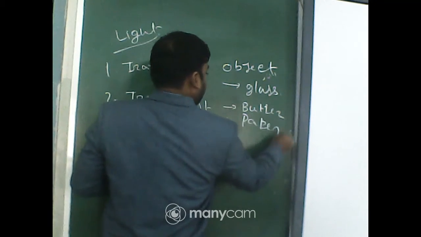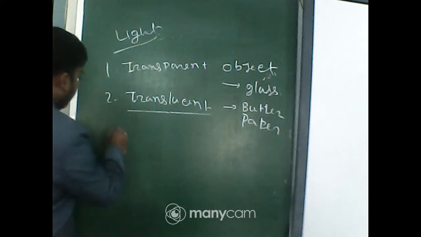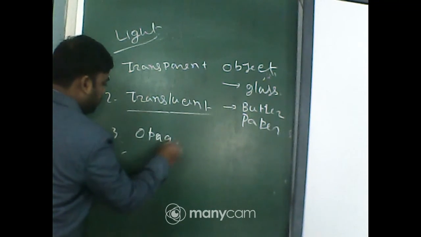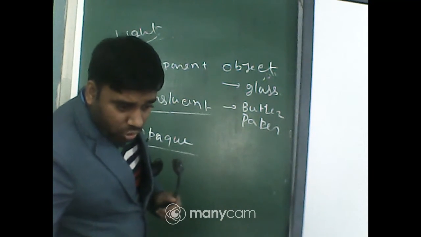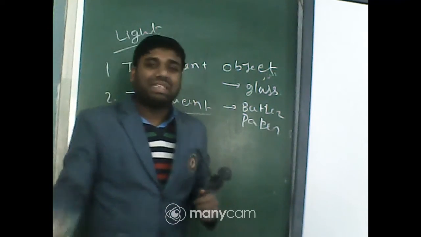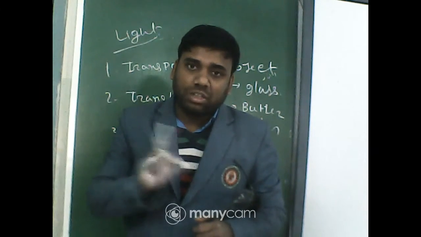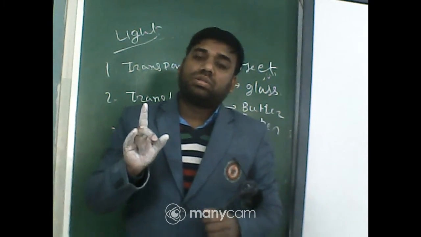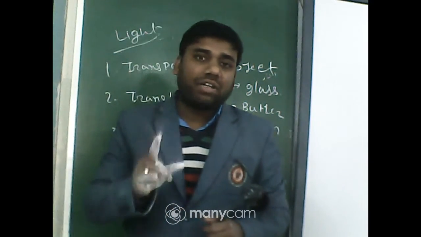Next, opaque object. Opaque object means that the object does not allow light to pass.